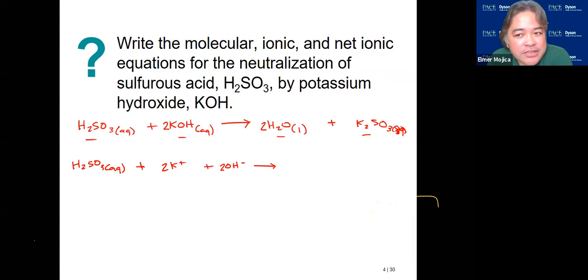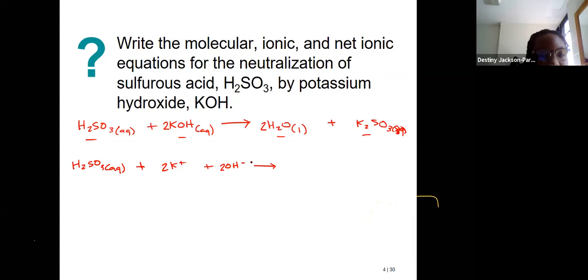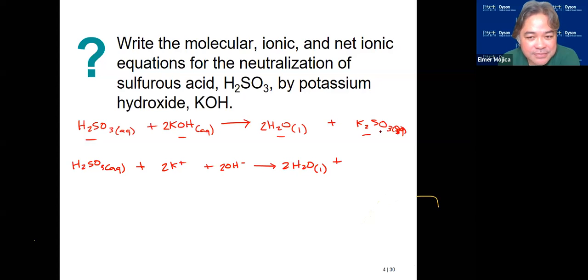No, the one that you're going to split up is, ask yourself, is it an ionic compound? That's the only one that you can split into ions. So we leave water alone, everything else you cannot split out. Can you split this? What is this? Potassium sulfate, can you split that one? Yes.